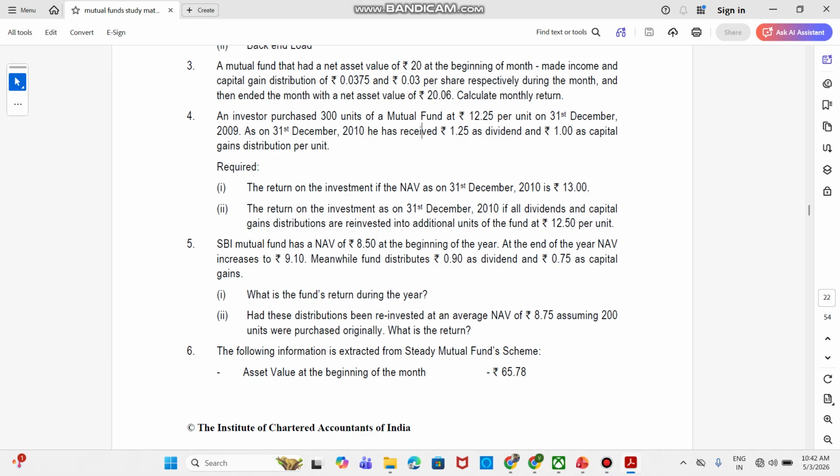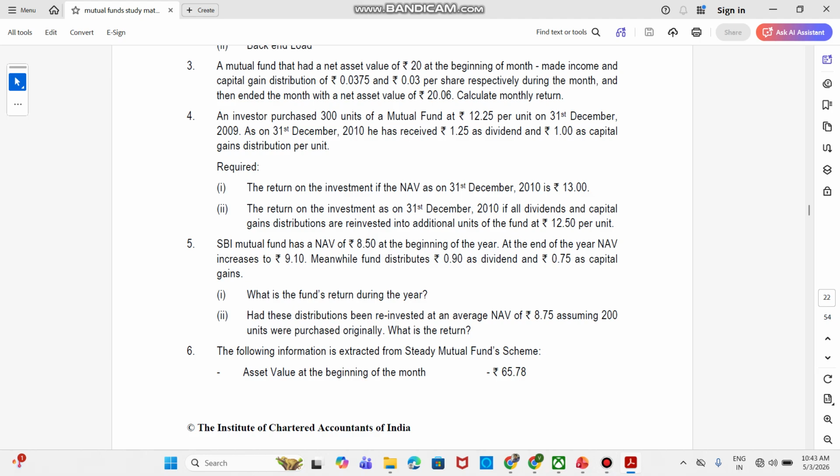Let's quickly get going. The question is the fourth one: an investor purchased 300 units of a mutual fund at 12.25 per unit on 31st December 2009. As on 31st December 2010, he has received 1.25 as dividend and 1 rupee capital gains distribution per unit. So the total is 2.25. Keep this in your mind. Required: the return on the investment if the NAV as on 31st December 2010 is rupees 13. So 13 minus 12.25, that comes to 0.75. Again, keep this in your mind.